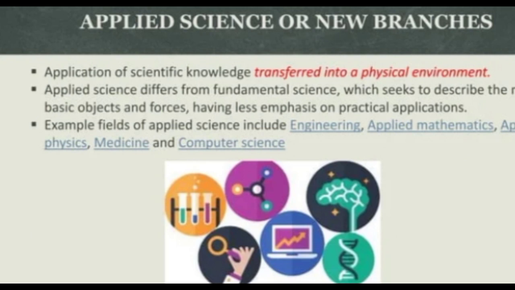So we go now to applied science or new branches. This is the application of scientific knowledge, or what we call the transfer, into a physical environment. Applied science differs from fundamental science, which seeks to describe the basic object and force, having less emphasis on practical application. Examples of applied science include engineering, applied mathematics, applied physics, medicine, and computer science.